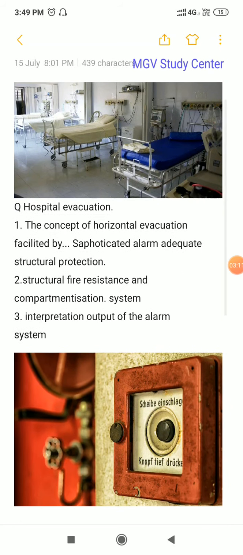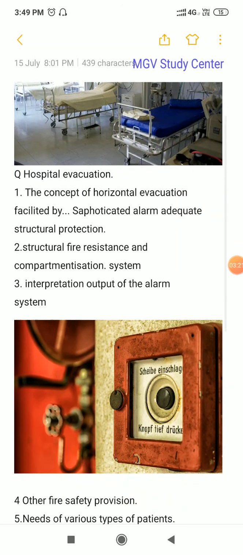The escape route should not be occupied by fire or smoke. For that, fire resistance is needed, and compartmentation is the same thing: the fire will not move from one place to another.